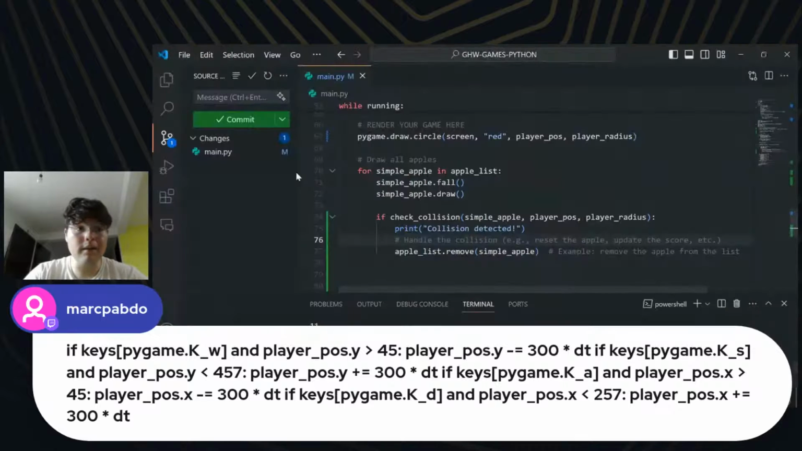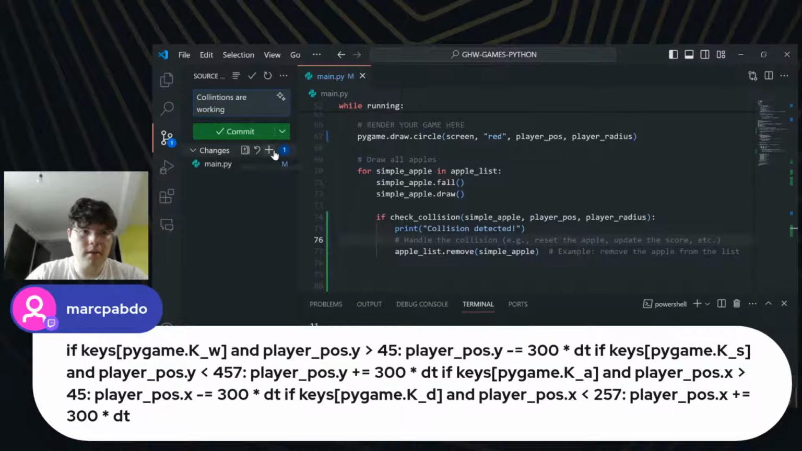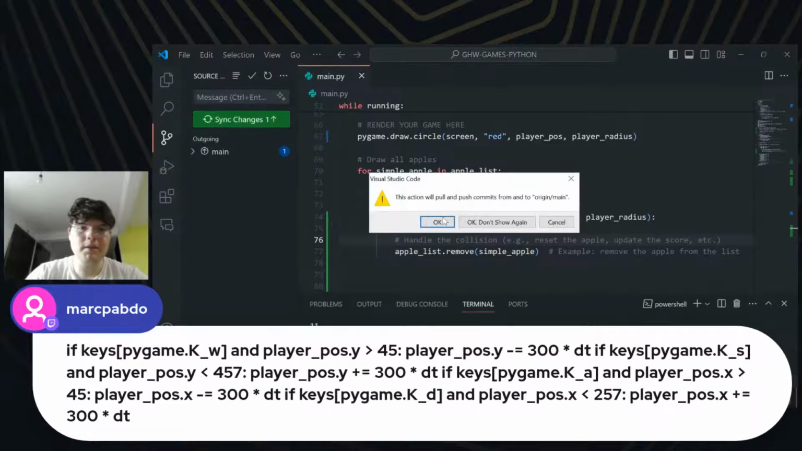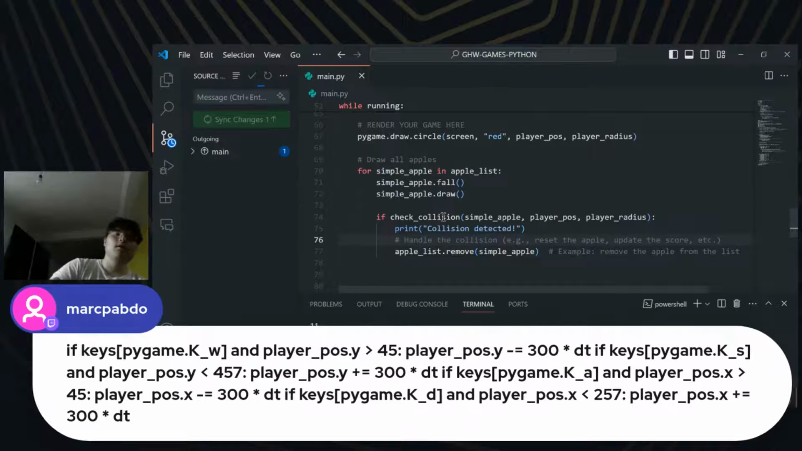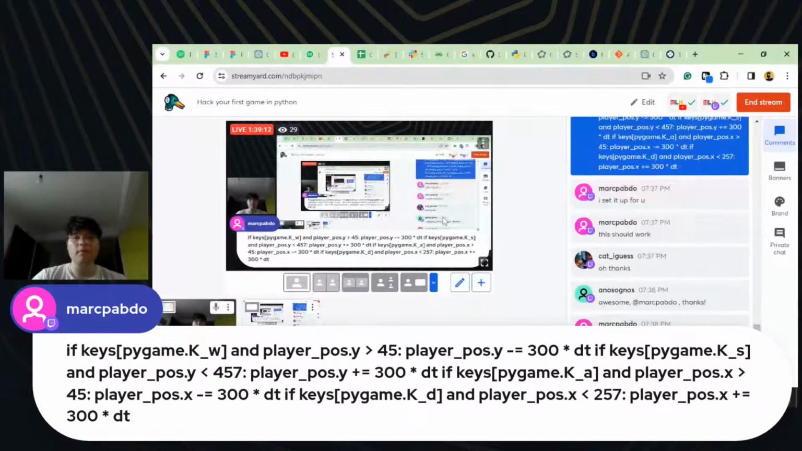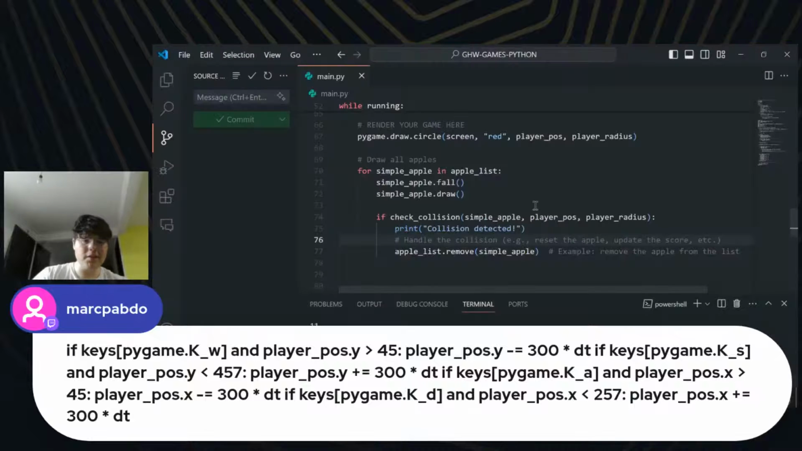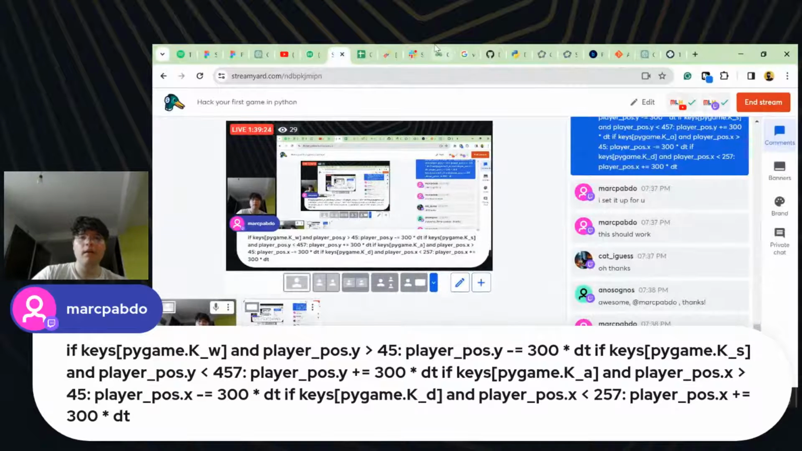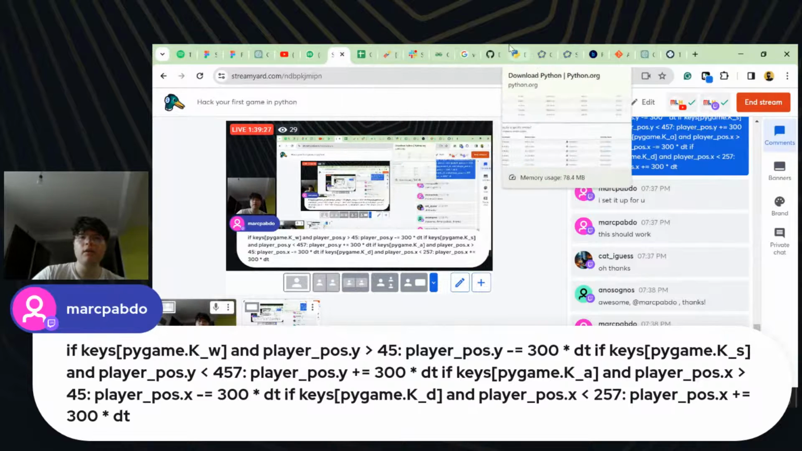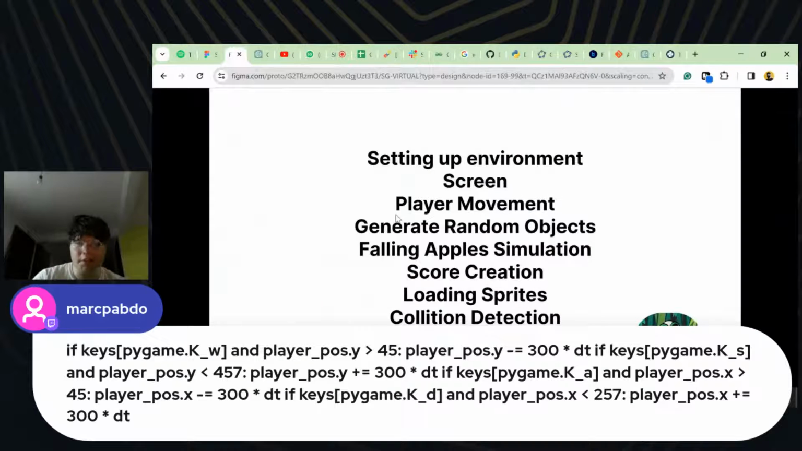So yeah, but let me update my repo. Collisions are working, and cool. Let me just sync my changes, and yeah, we're almost finished. We're almost ready to go. Cool. The changes are already up if you want to download them. But yeah, let's see. We have already implemented the collision detection. We have now just the score creation and loading the sprites.